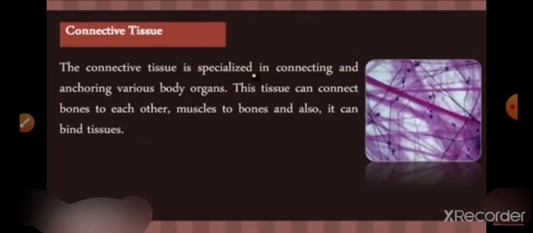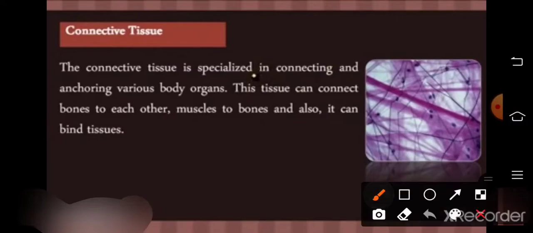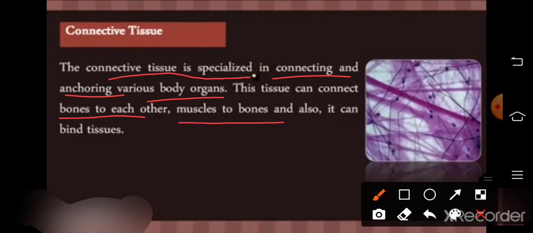Students, after completing the muscular tissue, today we are going to start with connective tissue. So let's start. What is connective tissue? We know that connective means it connects one body organ or body part to another body part. Connective tissue is a specialized type of tissue which connects and anchors various body organs, such as bones to bones, muscle to bone, etc.